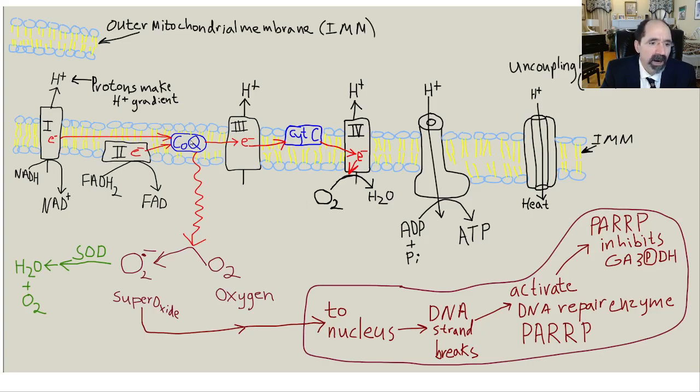Complex 2 is really part of the Krebs cycle of reactions. Krebs, by the way, was one of the trainees, the guy who won a Nobel Prize. He was a trainee of Otto Warburg as well, as was Walter Kempner. Okay, anyways, complex 2 also gives its electrons to coenzyme Q.